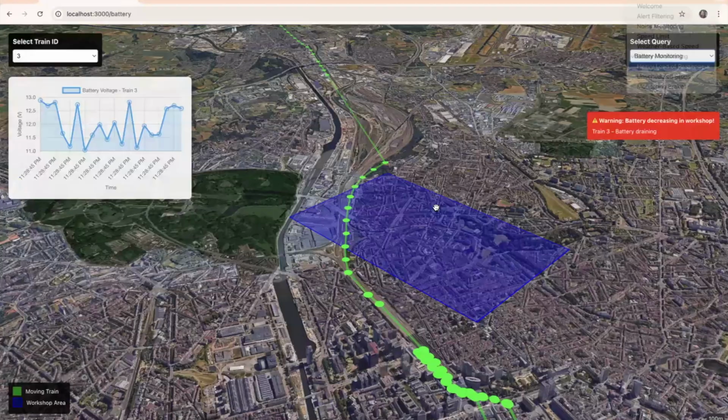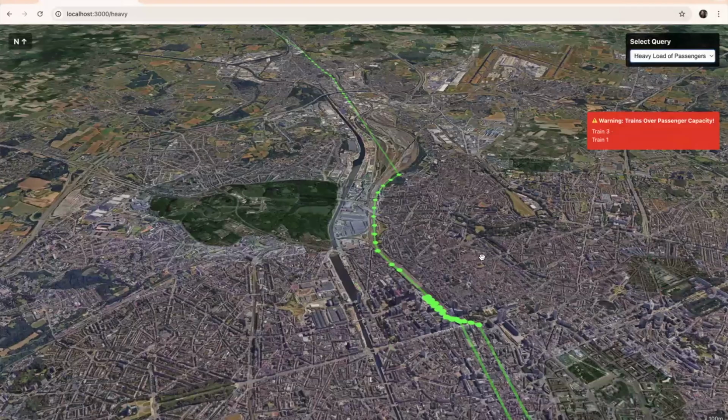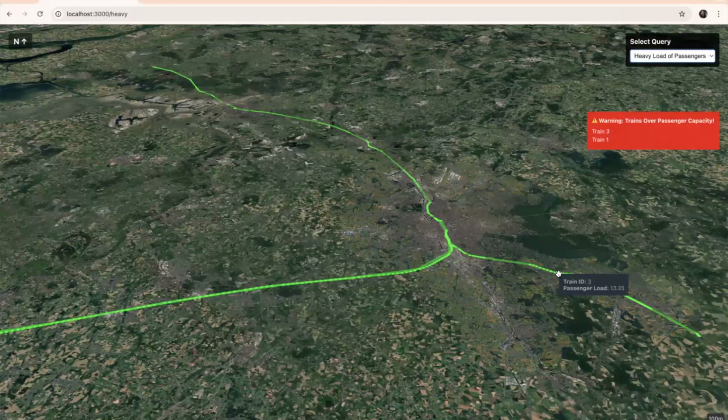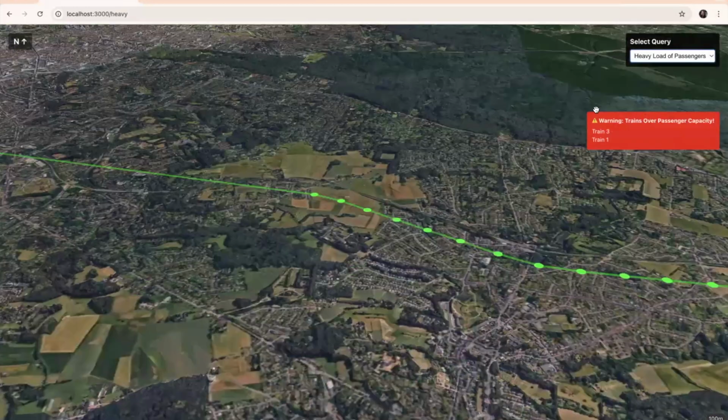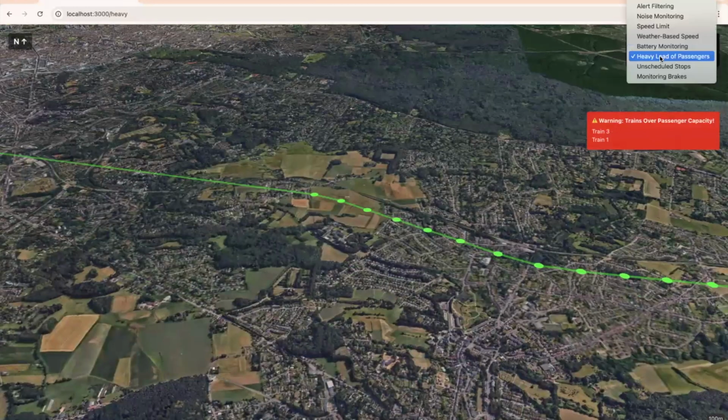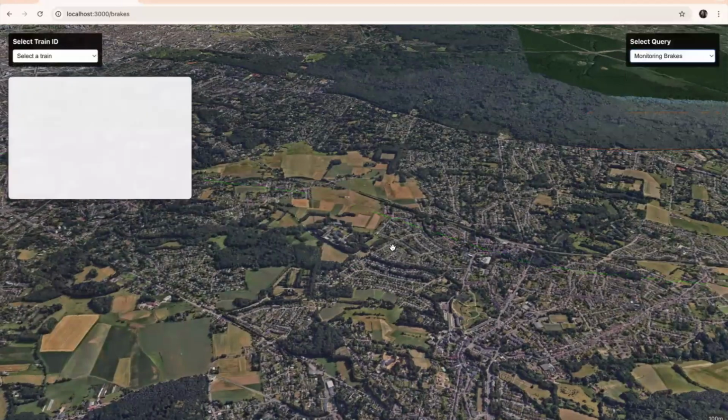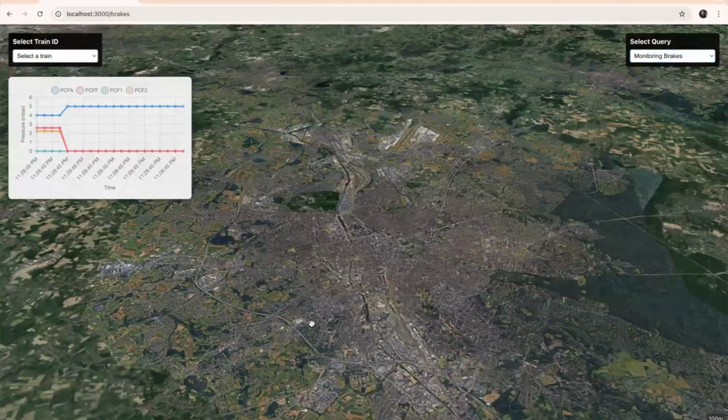Another thing we want to see is if the train has too many passengers, because then we can determine that if the passenger load is too much, next time they will put another train on this route. We can also monitor brakes to see if they are decreasing.